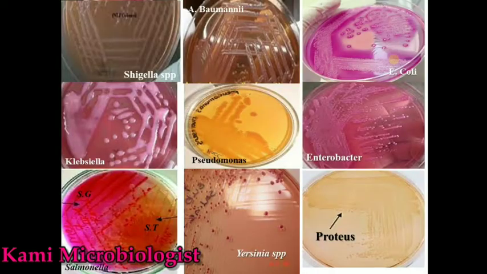So let me show the diagram. As you can see, this is the MacConkey agar with E. coli. As you can see, we can see pink colonies. Moreover, it can also produce a hazy margin, as you can see around the pink, dark pink color as well. So this is an identification of E. coli bacteria on MacConkey agar.